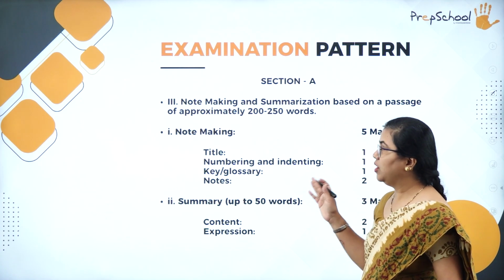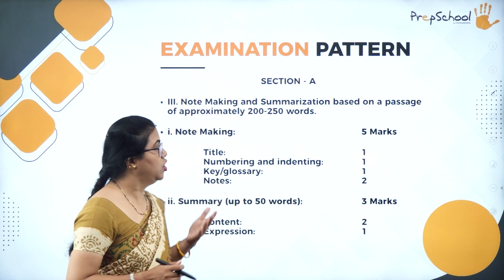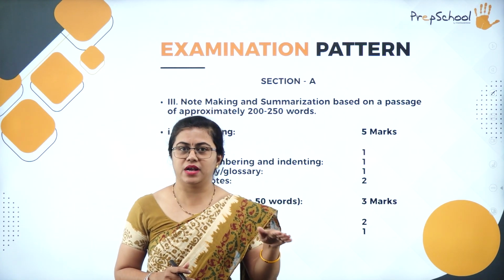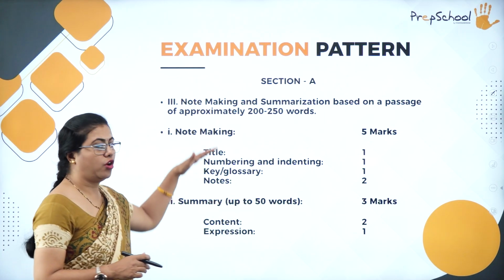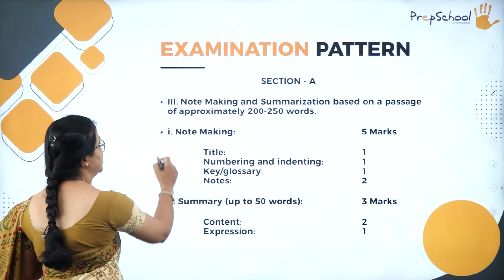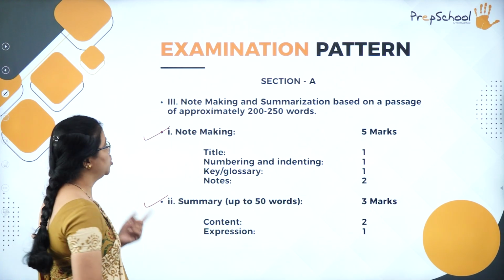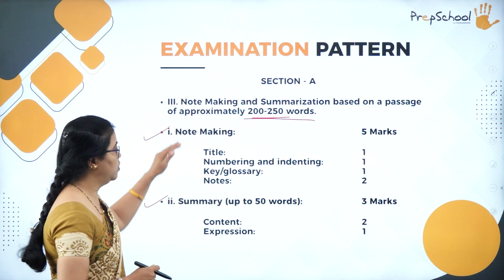Fine. Then we also have this in section A. What is that? We have this note making also. Okay. So both passages that you saw were for 5 marks each. That is for 10 marks. That is over. So now you have this for 8 marks. Fine. One is the note making. Then you have this summarizing. Fine. So approximately 200 to 250 words combined word limit will be there.